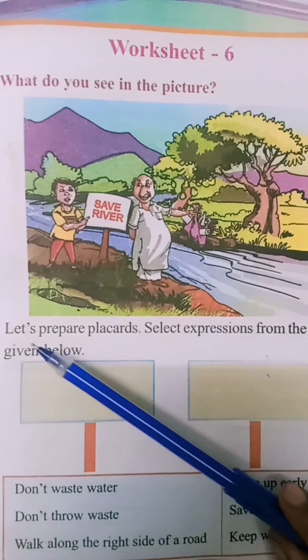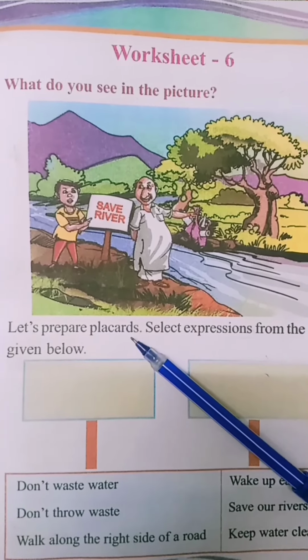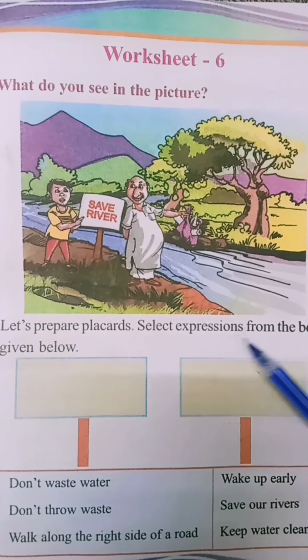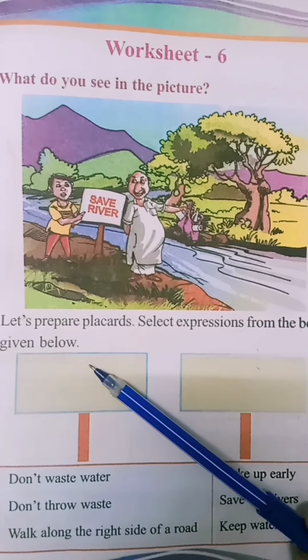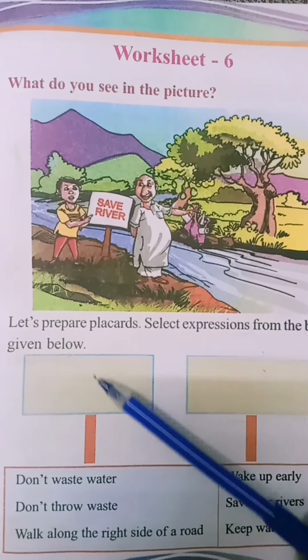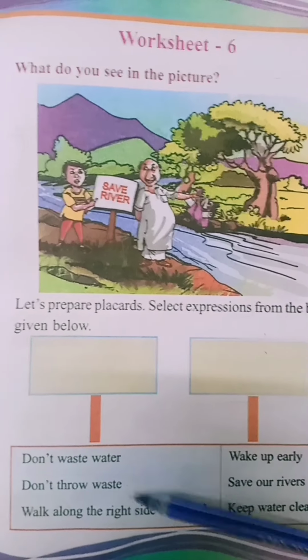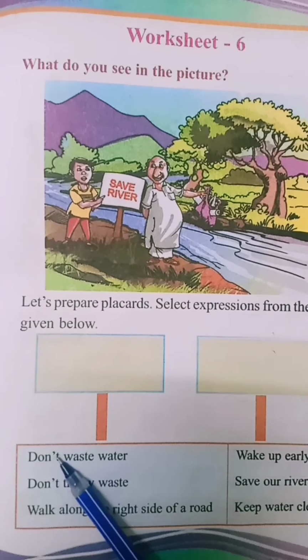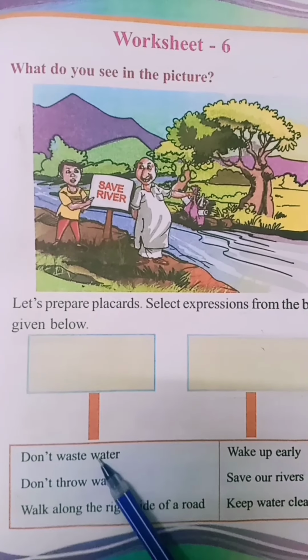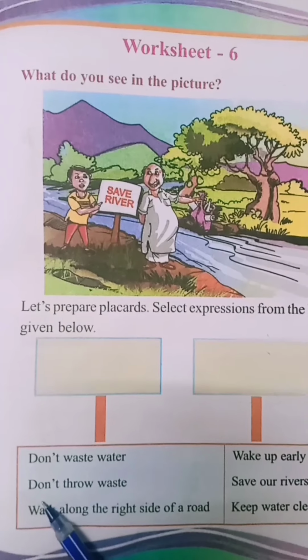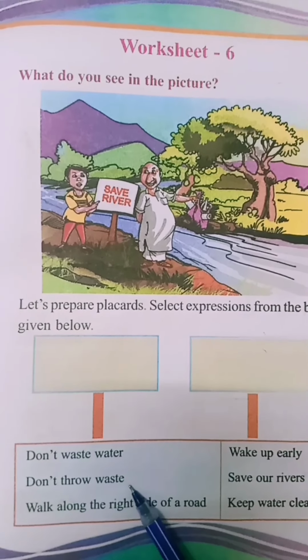Now, what's our activity here? Look here. Let's prepare placards. Select expressions from the box given below. Children, here we can see 2 placards. So, what you have to do here is, you have to prepare 2 placards. Okay? So, let's read the expressions in the box. Look here. First one, don't waste water. Second one, don't throw waste.